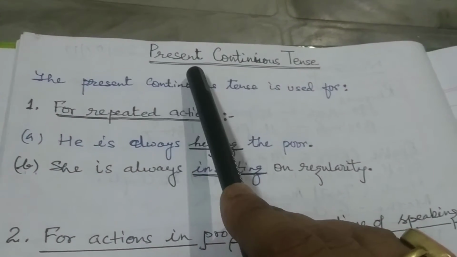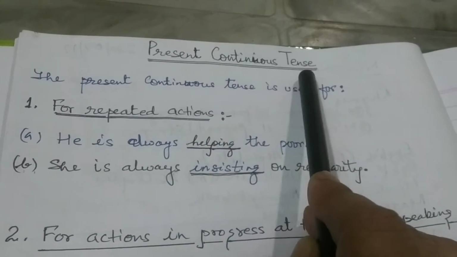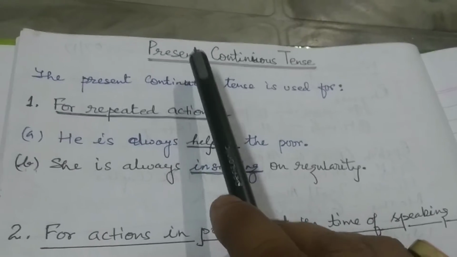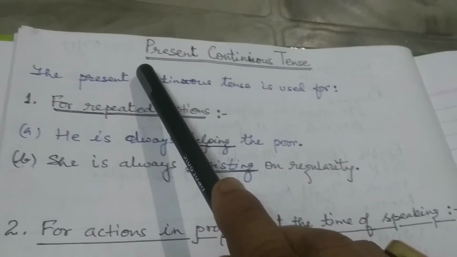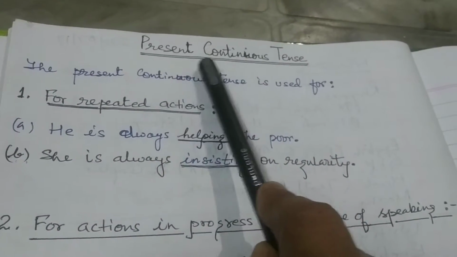This is video number 13 for the series of videos based on tense. In yesterday's video we talked about present indefinite or simple present tense. Today in this video we will be talking about the present continuous tense.